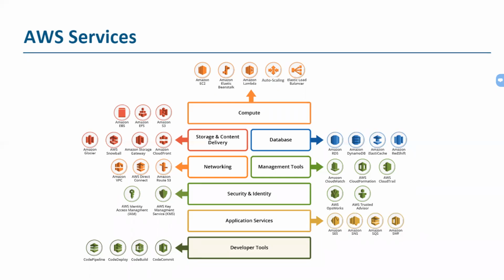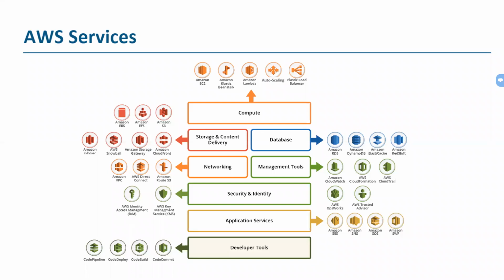Say if I'm talking about compute services, compute resources, there are multiple services which AWS provides under that, which are EC2, Elastic Beanstalk, Lambda, auto scaling, and Elastic Load Balancer. I'll be talking in much more detail about EC2 and auto scaling, because that is what a DevOps engineer basically needs while providing support to their clients and customers. I'll be discussing all of these.